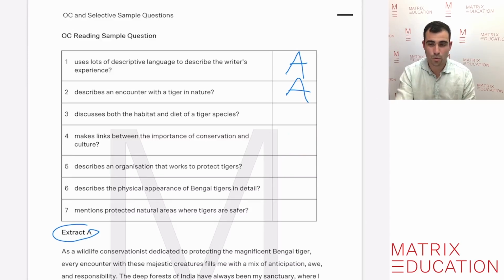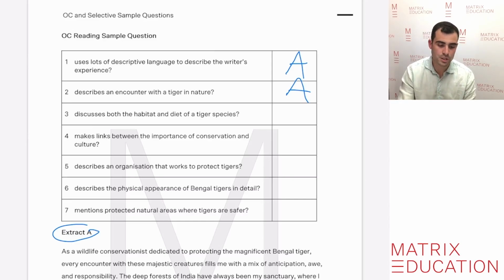Describes an organisation that works to protect tigers. No, it doesn't. Describes the physical appearance of Bengal tigers in detail. Well, no, it's just descriptive language because it's telling us a story, so it's actually not describing what they look like in detail. So it wouldn't be that one. It could match another extract, which we're not going to read, but it would possibly be that one.